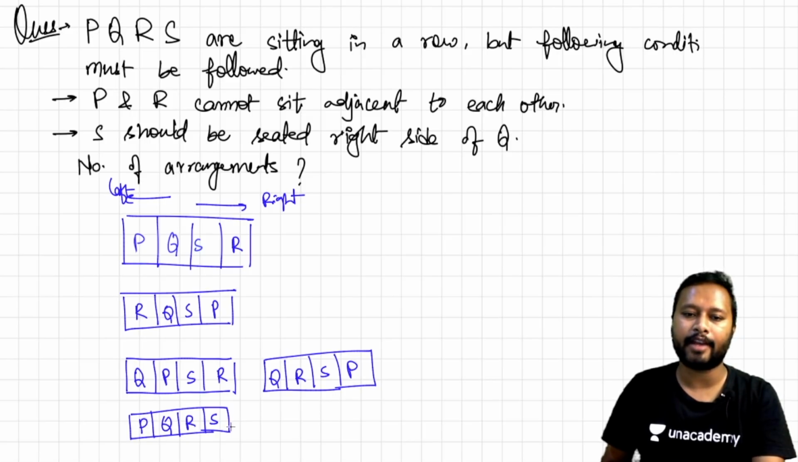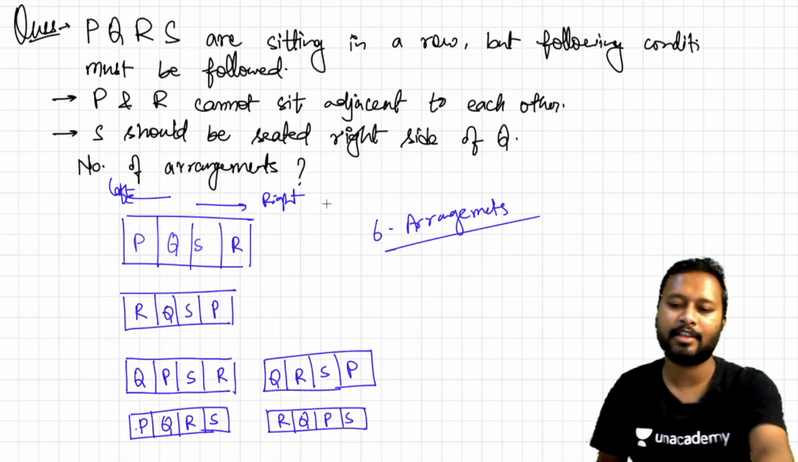See, S is on the right side of Q, and P and R are not adjacent. So again, by switching the position of P and R, you can make it like this. So Q and S like this, and P and R like this. So the total is 6 arrangements. Okay, 6 arrangements was the correct answer for this.